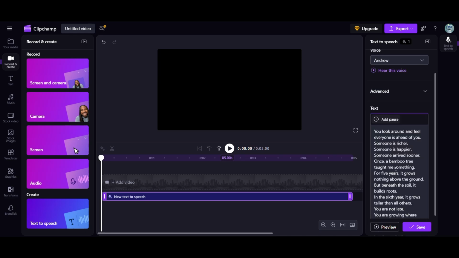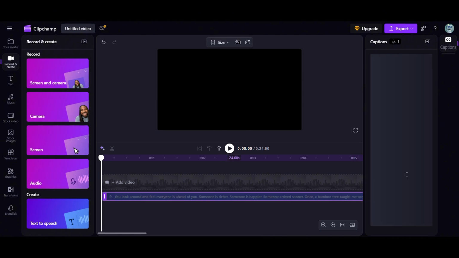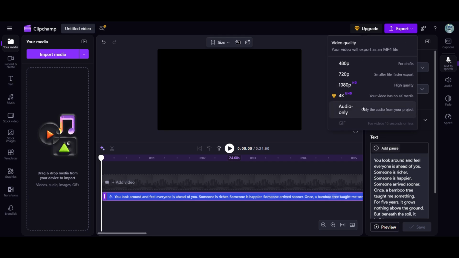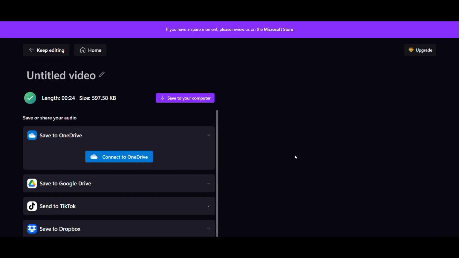Now I'm pasting my full script. Generate. This takes a few seconds. Done. I'm downloading the audio file. The quality isn't quite as good as 11 Labs, but it's free. For starting out, this works fine.